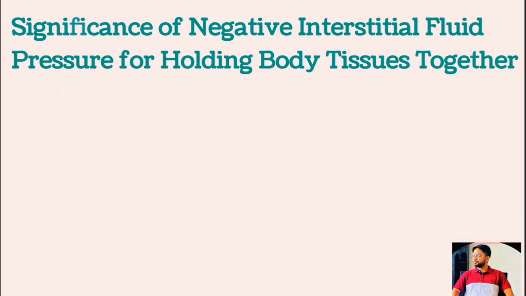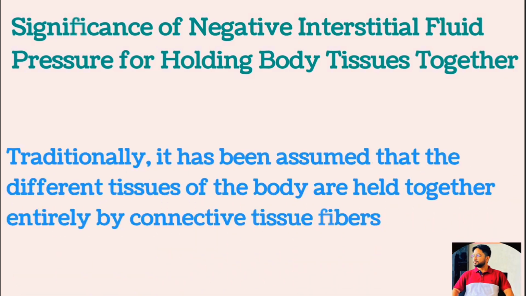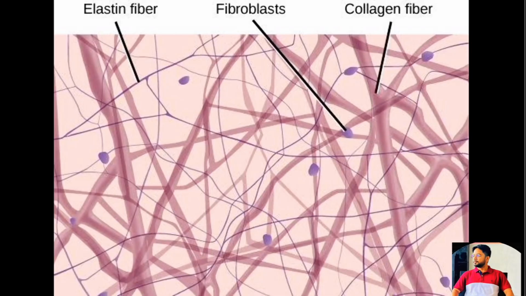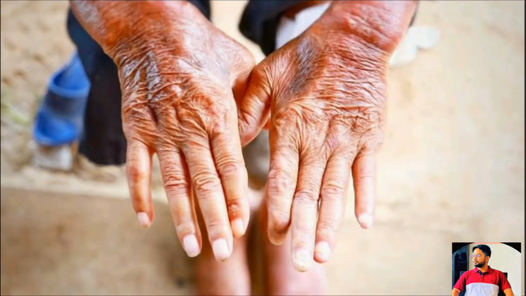Significance of negative interstitial fluid pressure as a means of holding the body tissues together. Traditionally, it has been assumed that different tissues of the body are held together entirely by the connective tissue fibers. However, connective tissue fibers are very weak or even absent in many places of the body, particularly at points where tissues slide over one another.